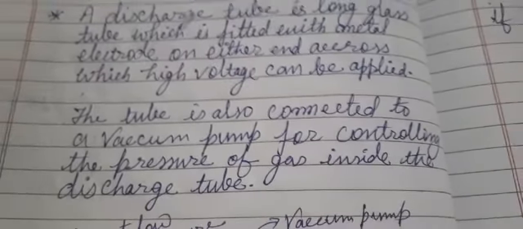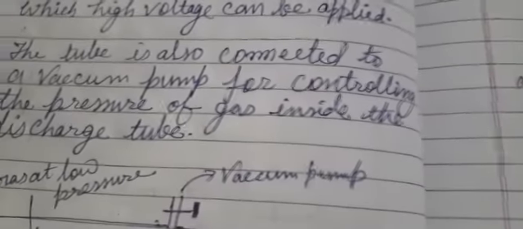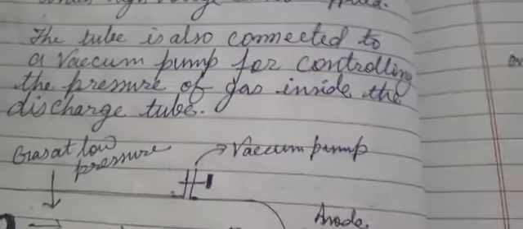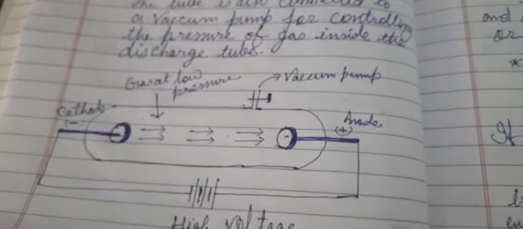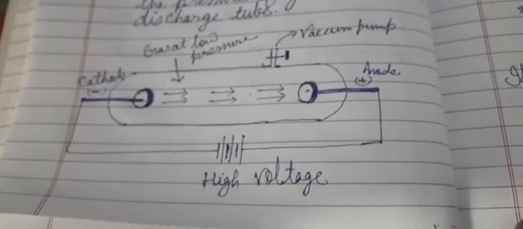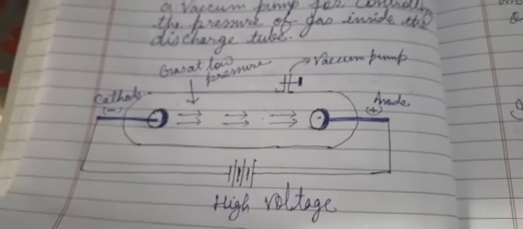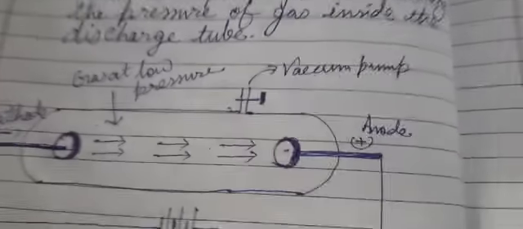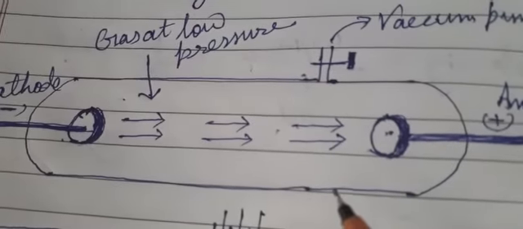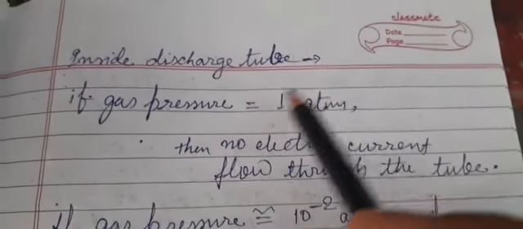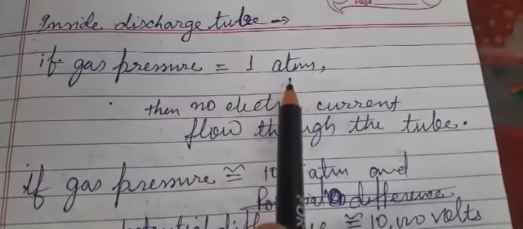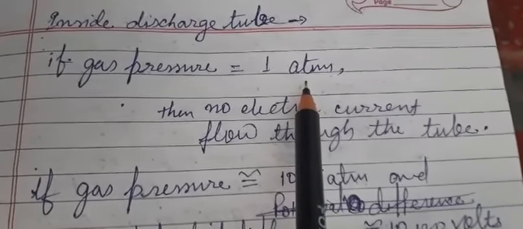It is already connected to the vacuum pump to decrease the gaseous pressure inside this tube. Now you will observe the experimental pictures. You can see how the arrangement has been made. Now, inside this gas discharge tube, suppose you maintain the gas pressure at 1 atmospheric pressure.